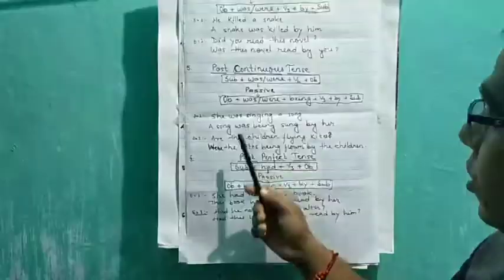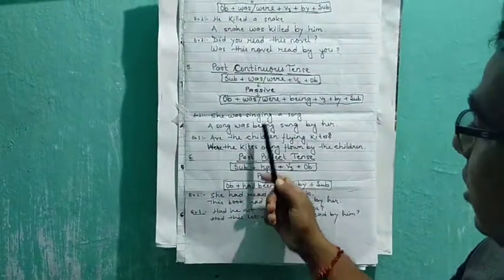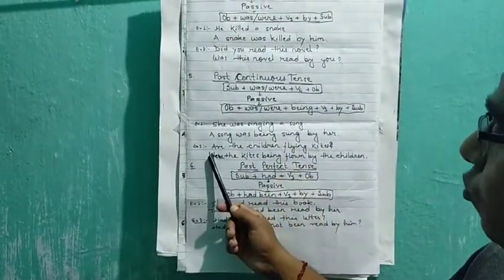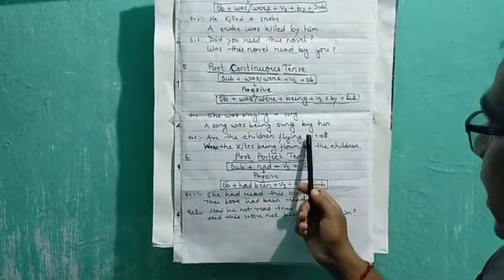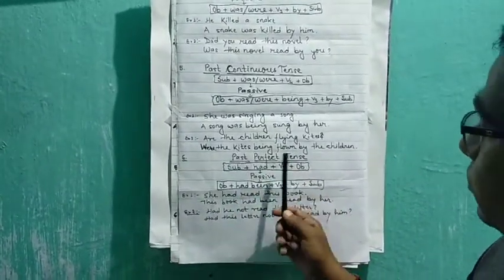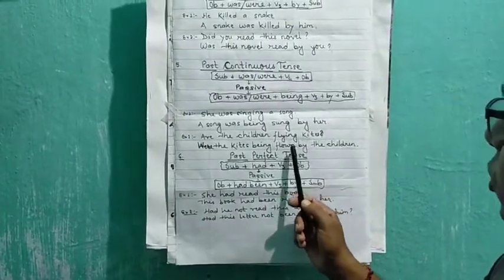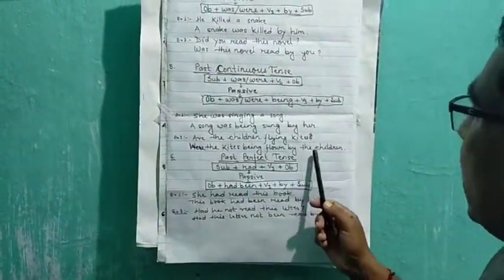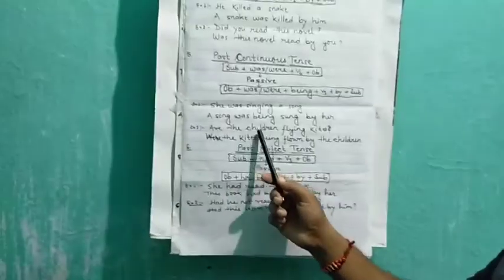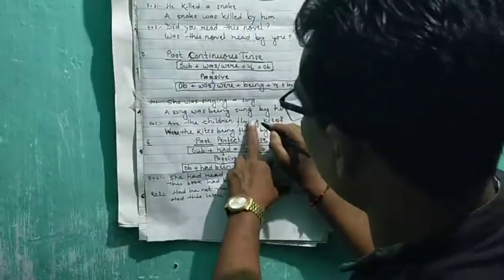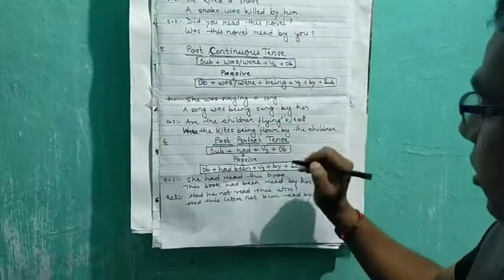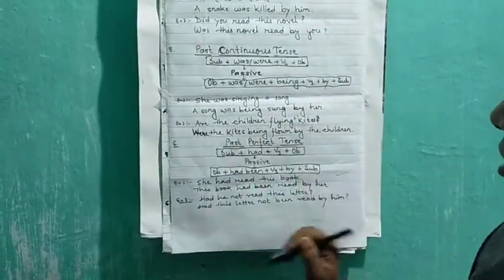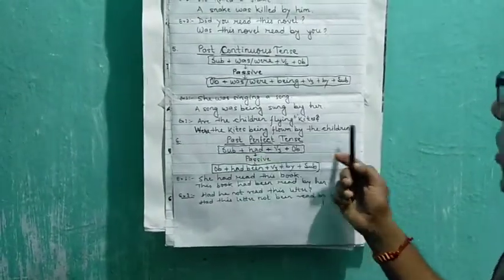Again, I have taken one interrogative sentence. Are the children flying kites? Here we start with was or were. With kites we use were, W-E-R-E, so were the kites, because kites is the object and it comes in place of the subject. Then being, then flying changes into flown, by the children. So were the kites being flown by the children? The question is, are the children flying the kites? Here the word the is left in. So are the children flying the kites? Again, were the kites being flown by the children?